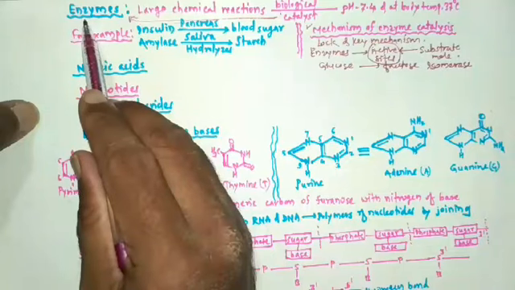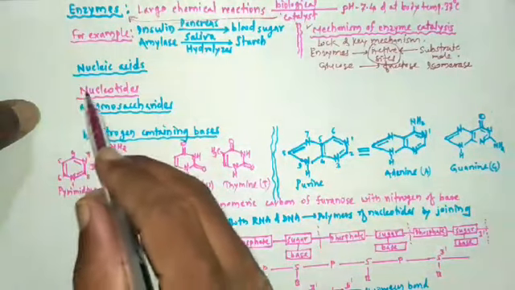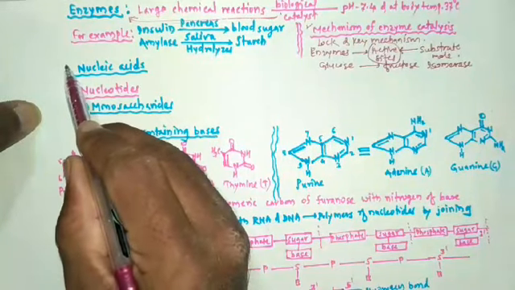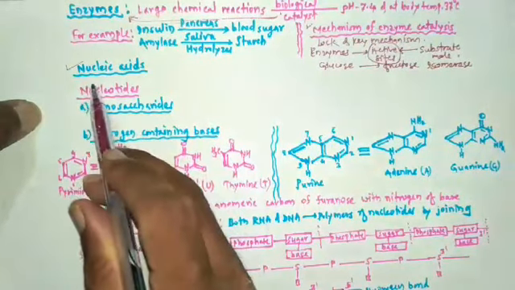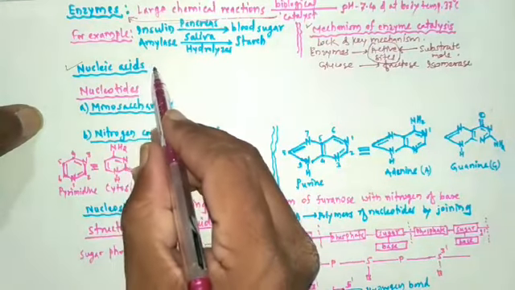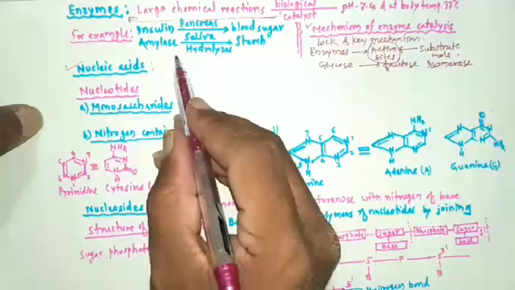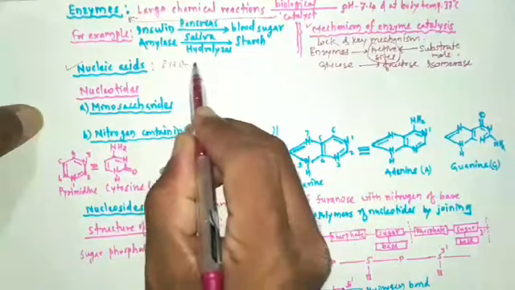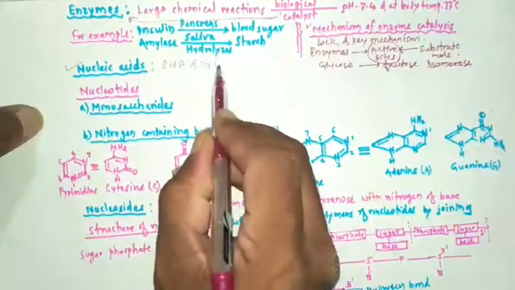After studying enzymes, we also studied the last biomolecule, and that last biomolecule is nucleic acids. There are two types of nucleic acids, namely RNA and DNA.